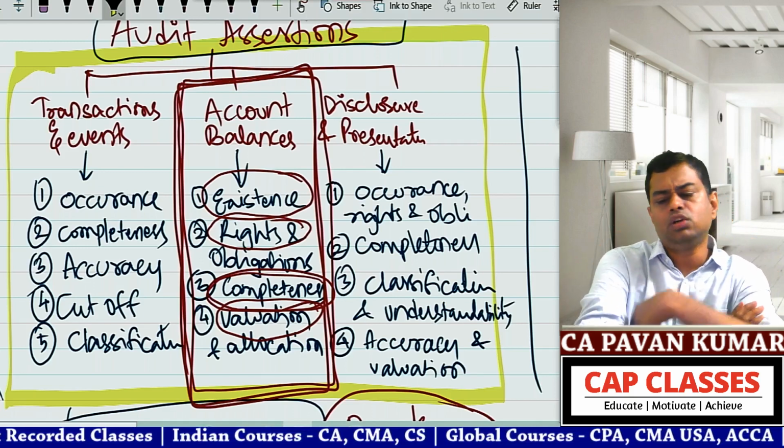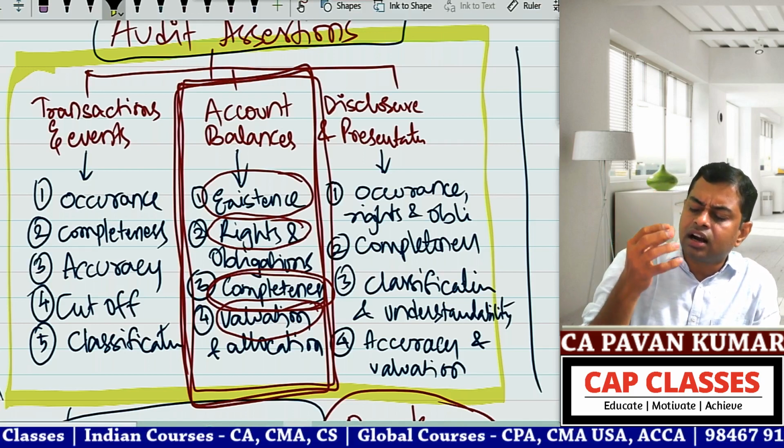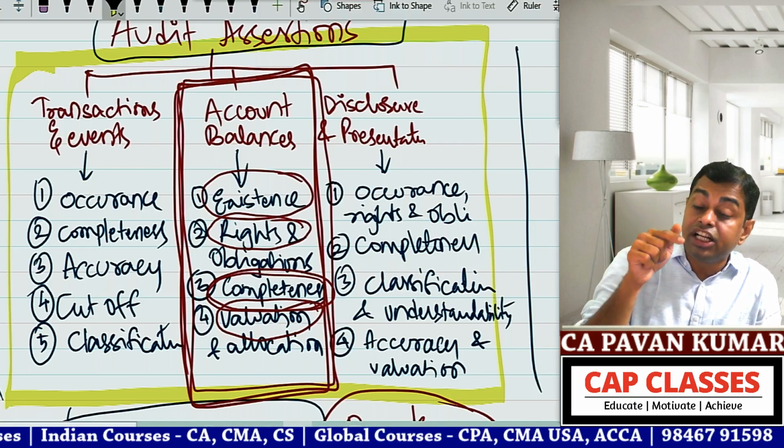Part 1 is relevant. So simple. In part 1, what is there? Occurrence. Whether this transaction has occurred. If it has not occurred, it will be a fictitious transaction.